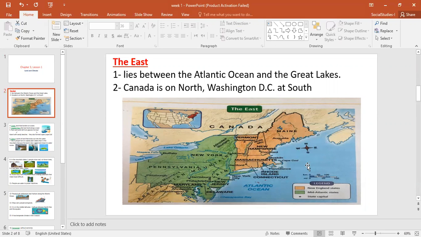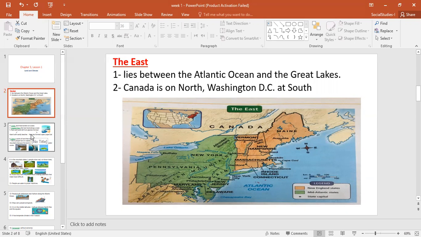If we use the compass, we can see that north of the East is Canada. And in the south, the last state is Washington, D.C. In the east is the Atlantic Ocean, and on the west are the Great Lakes. So the east lies between the Atlantic Ocean on the east and the Great Lakes on the west. Canada is on the north and Washington, D.C. in the south. This is the location.